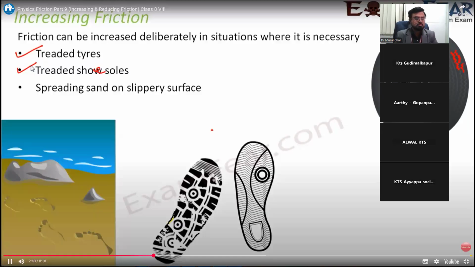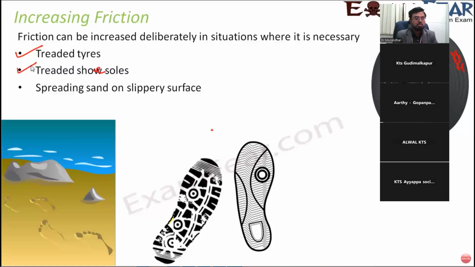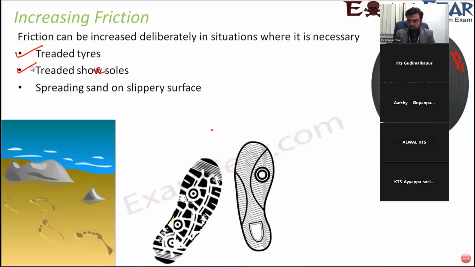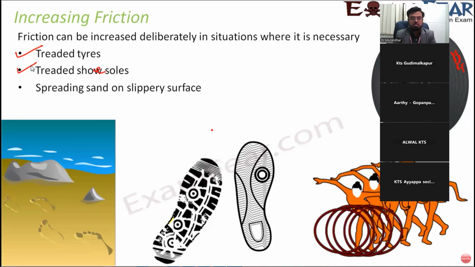Sand is made of coarse particles, so when you spread sand over the surface, it makes the surface completely rough. That is why, if you go near a sea beach, it is very difficult to walk on sand, because sand provides a lot of friction. The friction there is too high, which makes it difficult to walk. So friction also has to be in the appropriate amount. If there is no friction, we will not be able to walk. Even if there is too much friction, that also makes it difficult to walk.